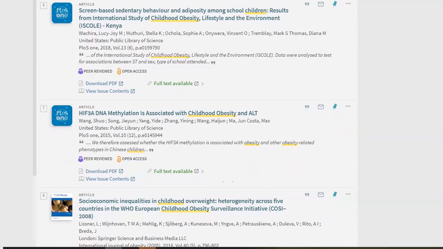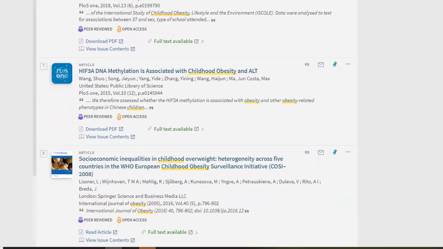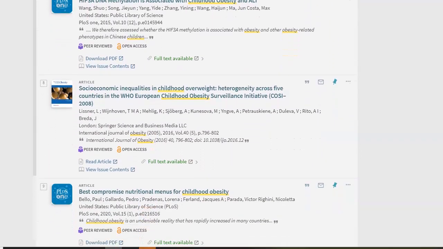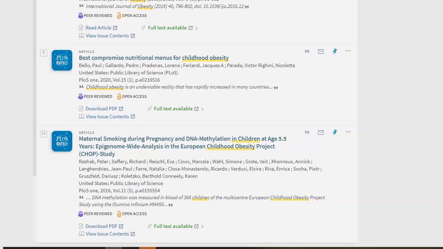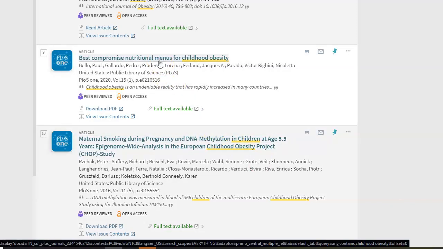All right, screen-based sedentary behavior. That sounds interesting. 5 countries, best compromised nutritional menus. So let's see what that looks like.